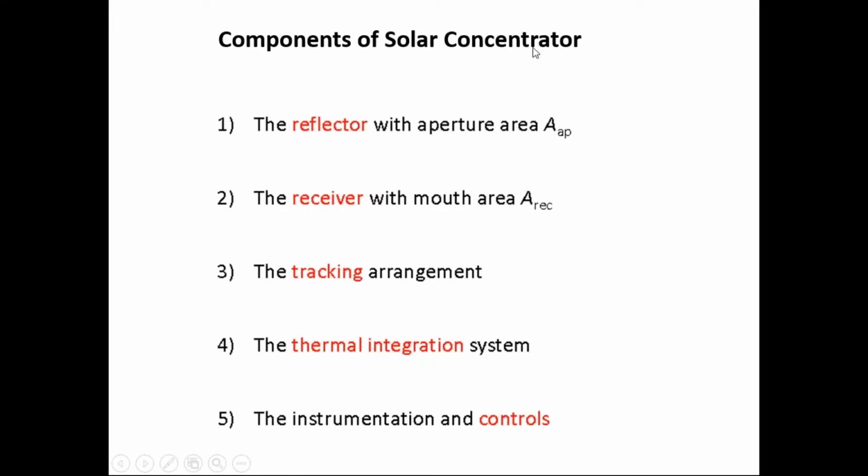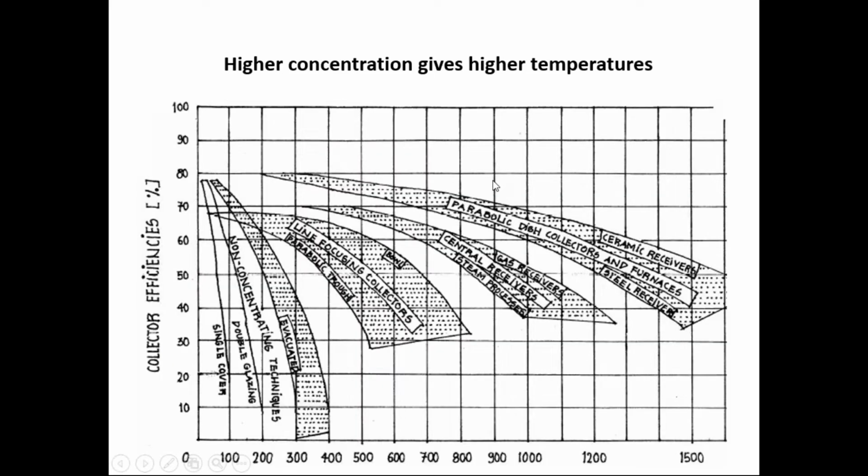So the various components of the solar concentrator are the reflector, which reflects the solar radiation onto this receiver, and the tracking arrangement, which tracks the sun's position throughout the day. And then there has to be some thermal integration system and some instrumentation and control. So overall, these are the main components of a solar concentrating system.